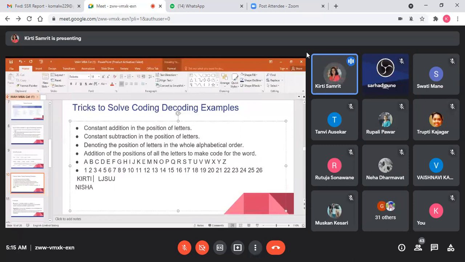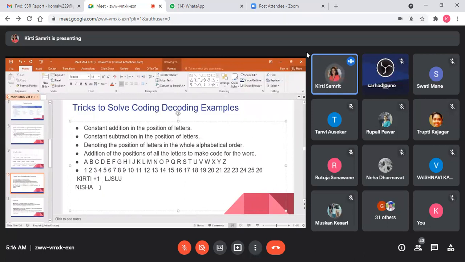K, after K there is L. So what logic is applied here? +1, meaning we have to move one step forward. After K there is L. After I there is J. After R there is S. After T there is U. After I, again J. So a simple plus one logic is applied here, and you have to write that out.